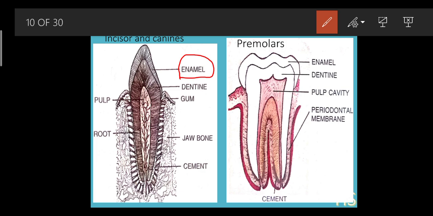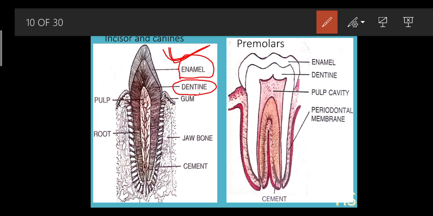Then inside the enamel we have the second structure called the dentine. Again this is hard, but not the hardest, and not harder than the enamel. The enamel is the very hardest one, and the second is the dentine.